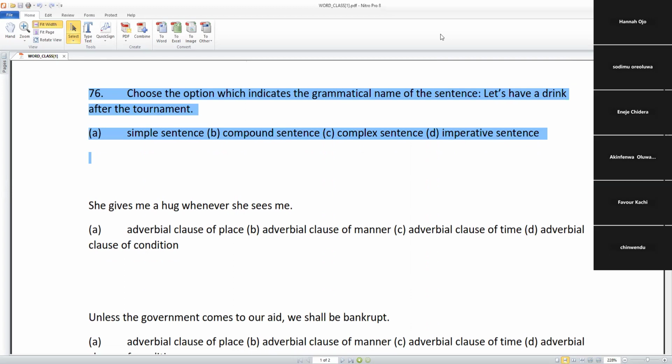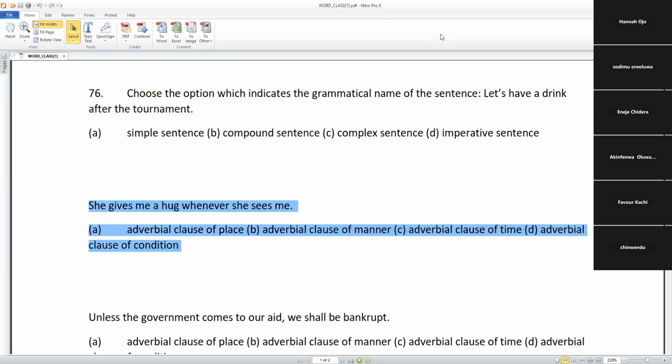She gives me a hug whenever she sees me. Sorry, let me take it again; I omitted a letter there. She gives me a hug whenever she sees me. A, adverbial clause of place. B, adverbial clause of manner. C, adverbial clause of time. D, adverbial clause of condition. What will be the answer?